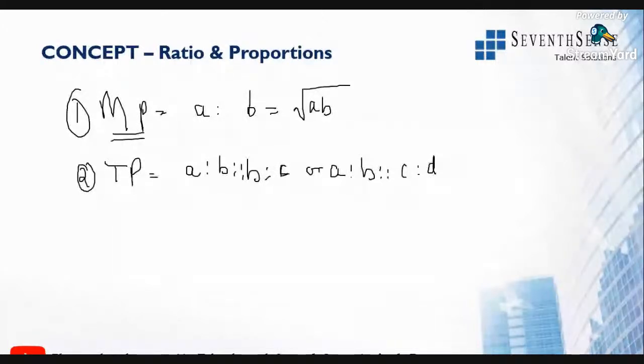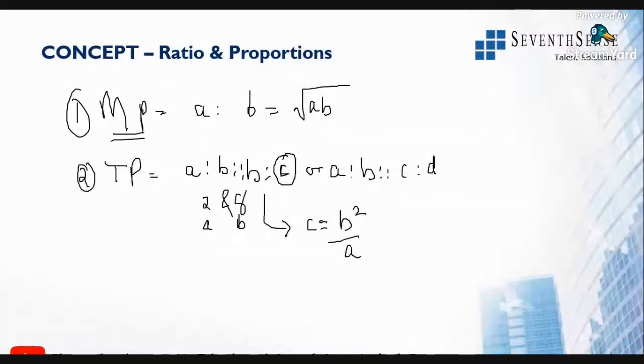Whenever they give you 2 terms, for example, find the third proportion of 2 and 8. The values they have given will be A and B. So the third proportion here is nothing but C. So for the first term, C is equal to B square by A.